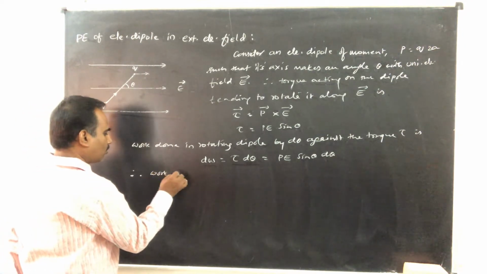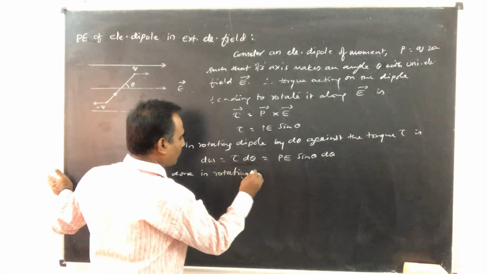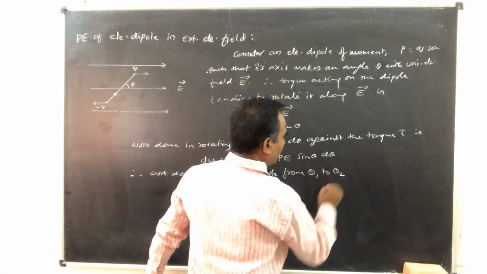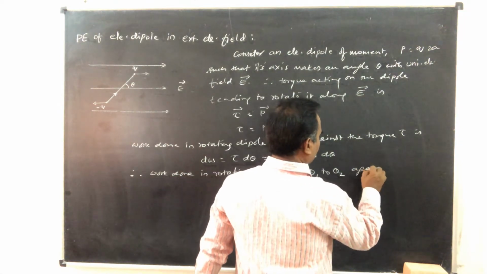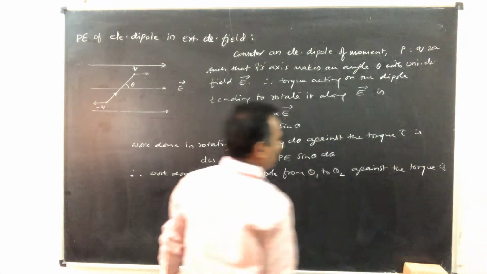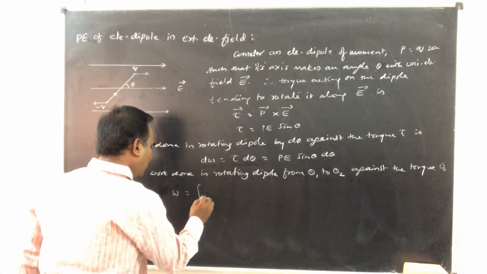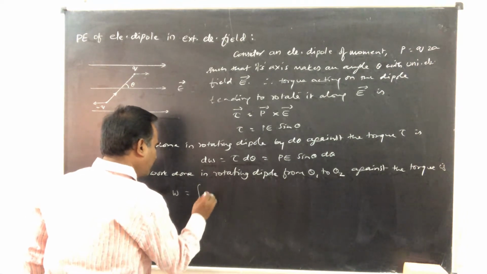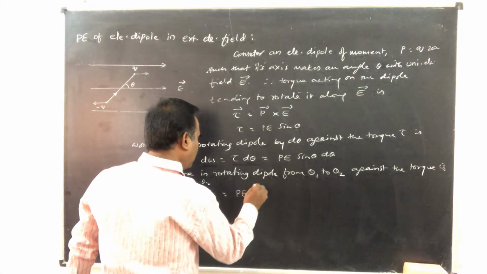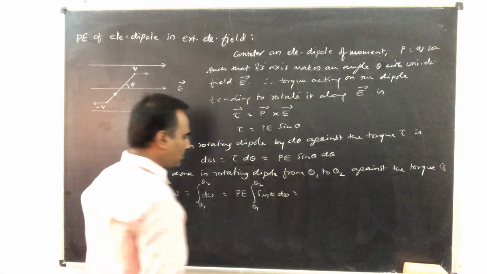Therefore, work done in rotating the dipole from theta 1 to theta 2 against the torque is W equal to integral of dW from theta 1 to theta 2, so this is P E integral sin theta d theta.